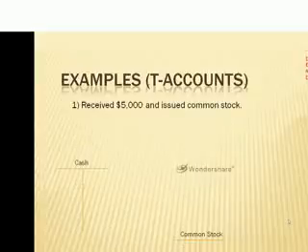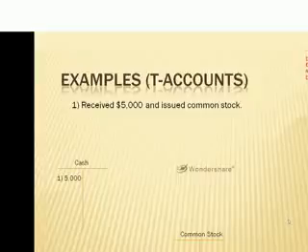So our first transaction is we received $5,000 and issued common stock. This means an investor has paid us $5,000. You can see that I have brought two T accounts in, labeled cash and common stock. If we have received money, cash is considered an asset, so we want to increase our asset. We know that to increase an asset, it has a debit balance, so we bring our $5,000 debit in.